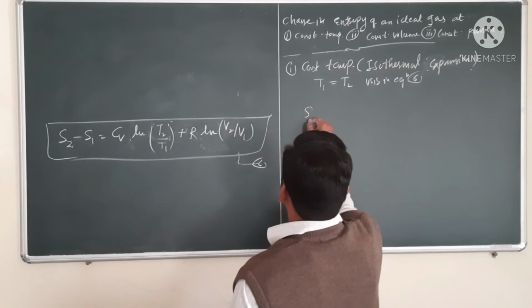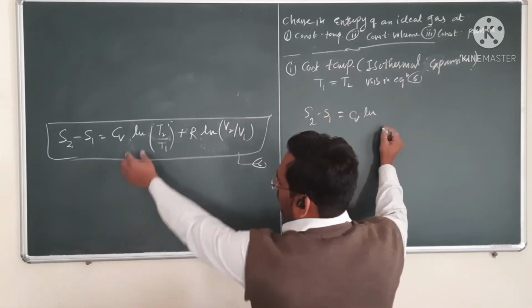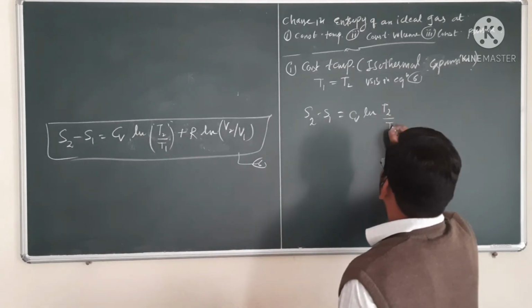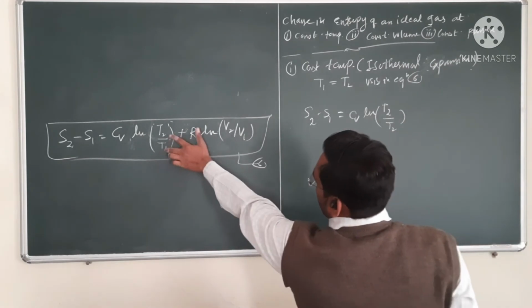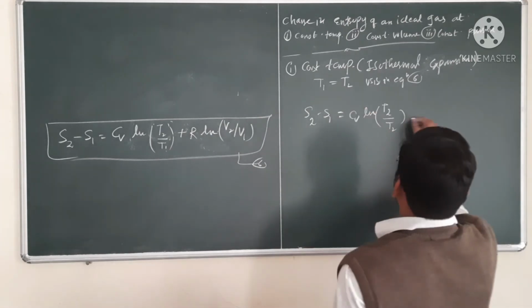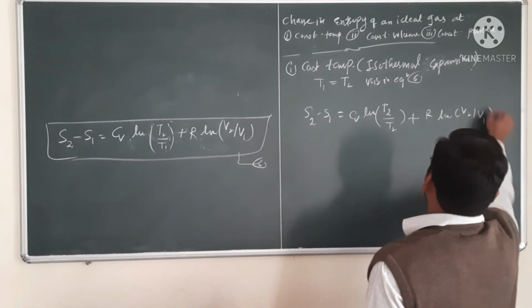So change in entropy S2 minus S1 is equal to Cv ln of T2 divided by T2, since if you put T2 is equal to T1 in this equation, plus R into ln of V2 divided by V1.